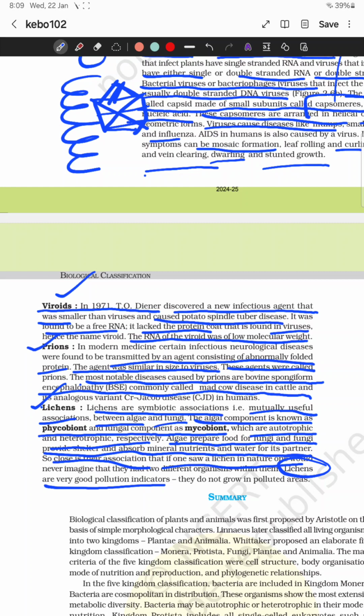This is all about biological classification. Whittaker proposed the five kingdom classification, which includes Monera, Protista, Fungi, Plantae, and Animalia. Other than these five, we have seen viruses, viroids, prions, and lichens. In the next session, we'll see about the plant kingdom.